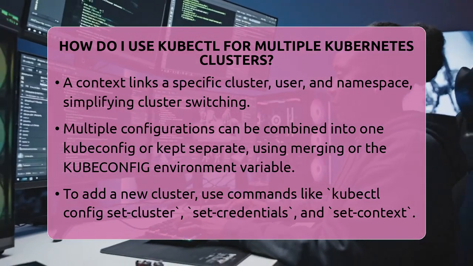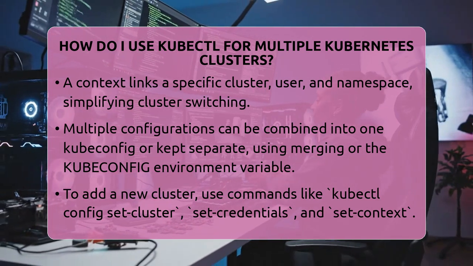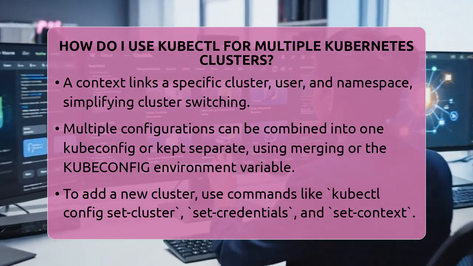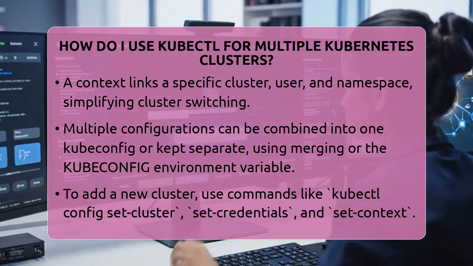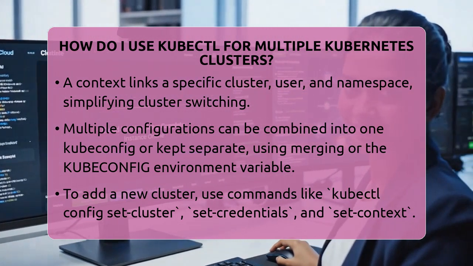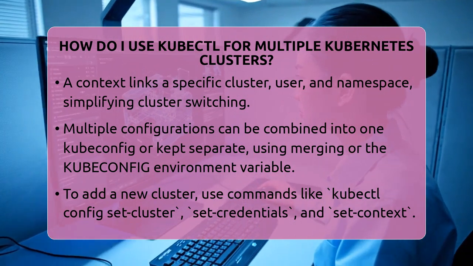When you want to add a new cluster, you use commands like kubectl config set-cluster to specify the API server URL and certificates. Then, you add user credentials with kubectl config set-credentials, which could include tokens or certificates. Next, create a context with kubectl config set-context, linking the cluster, user, and namespace.